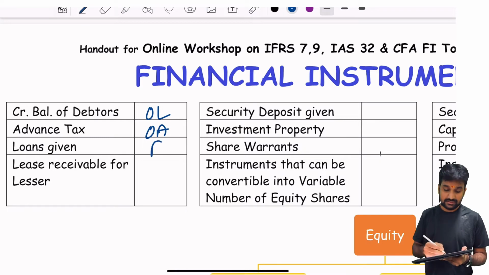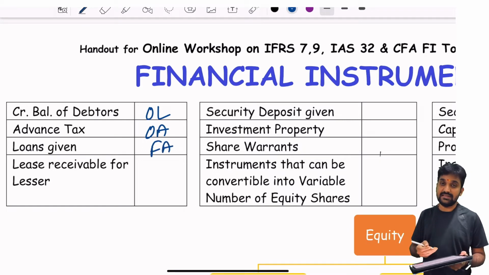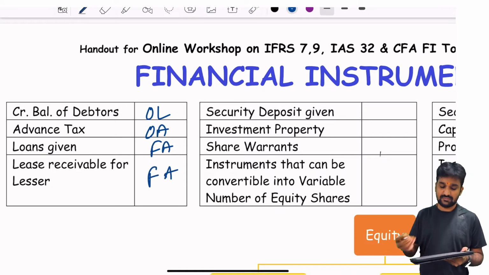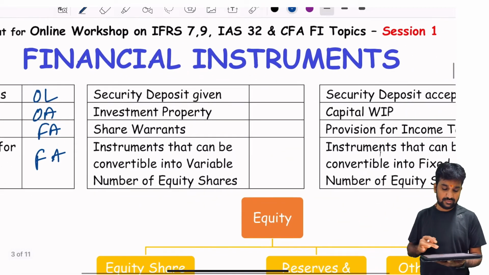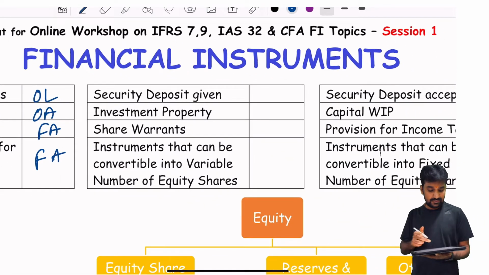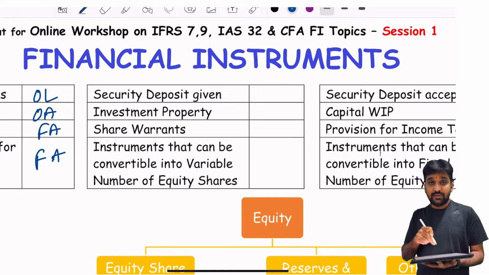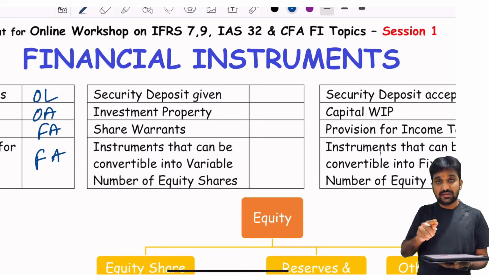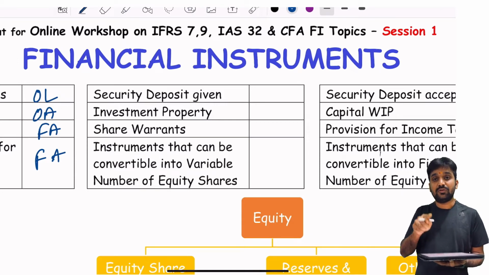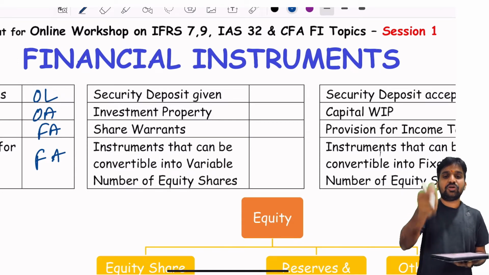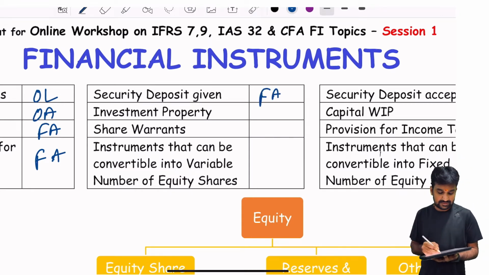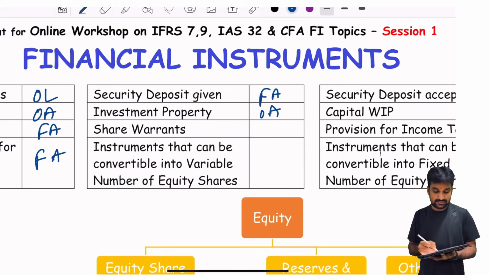Loans extended, it's a financial asset. Lease receivable from the lessor, so it is a financial lease receivable. Yes, ultimately you are receiving cash, like trade receivables. Security deposit given is a refundable security deposit. You will not get the services for this, or you will not get the goods for this. It's just a caution deposit you have given, so you have to get it back. So it's a financial asset. Investment property, other asset.